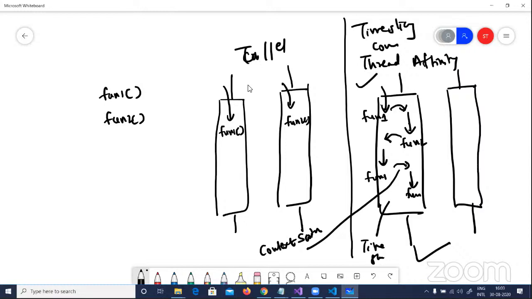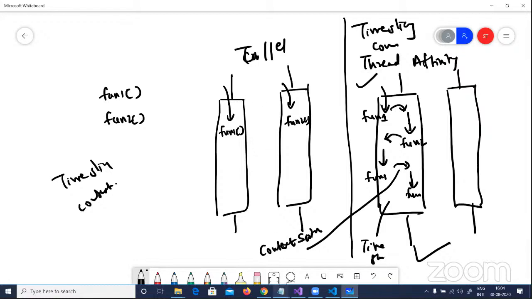When you do threading, this happens: time slicing, context switching. It is your responsibility as a developer to ensure that this thread will run on this core or that thread will run on that core. So by default, there is a thread affinity when I say thread X is equal to new thread and X dot start. When I use the Task Parallel Library, it actually goes and handles this. It says, okay, you have this much load and you want to run both of these loads in parallel, so let me see, if core one is free, I will run over there. If core two is not free, then I will try for core three. So TPL has this automatic code.